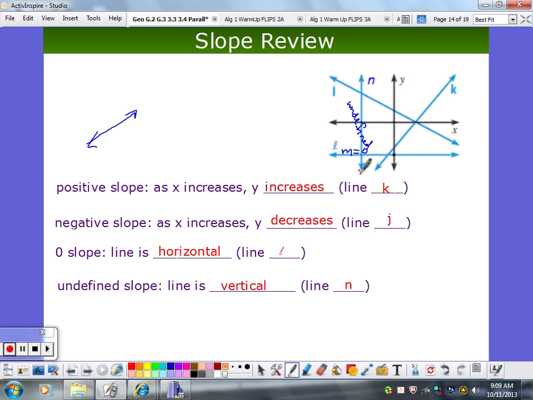I know sometimes they just want to memorize stuff. I'd rather you just think about it. You know, why is the horizontal one 0 and why is the undefined one vertical?